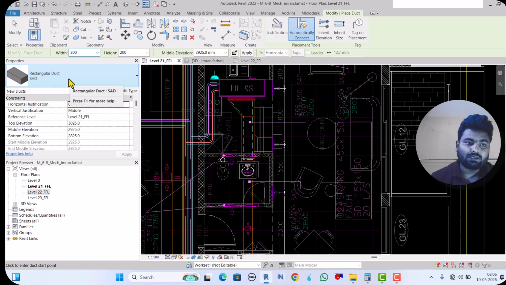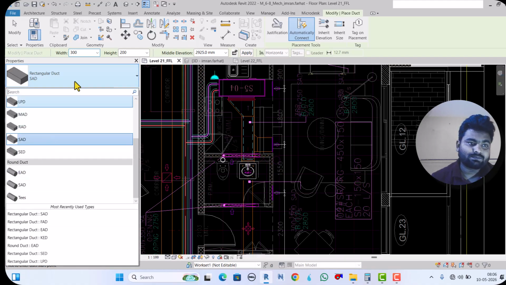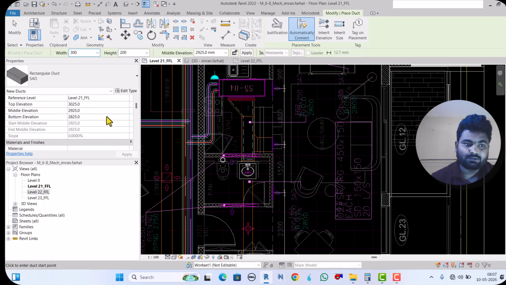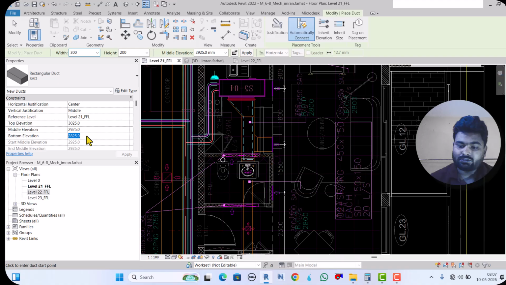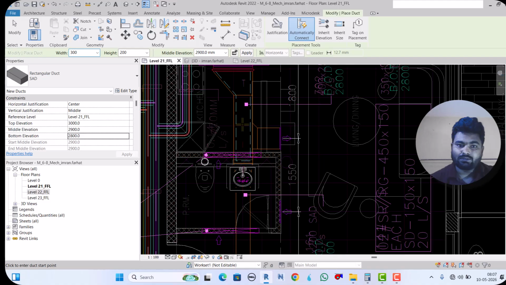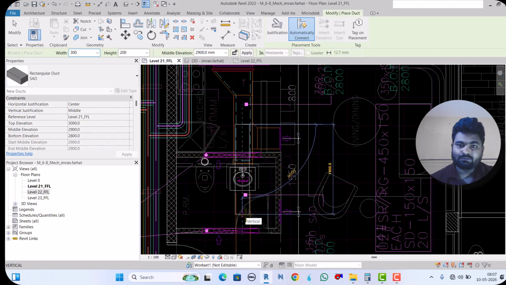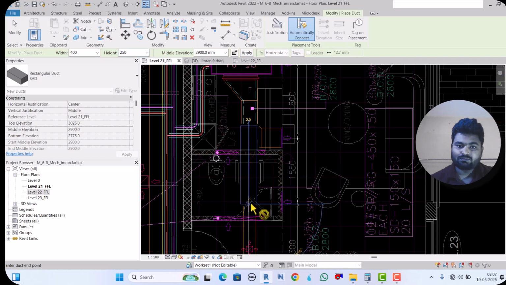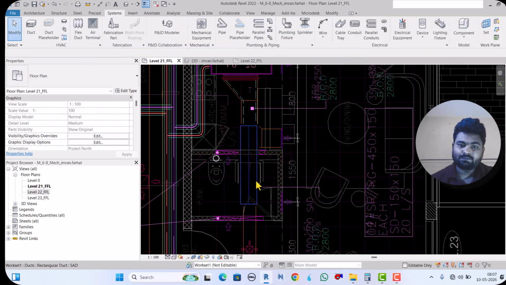So here is the supply air duct, and here is a long duct. Okay, and here the system type is supply air duct. The bottom elevation is 2800, and we will start the modeling. The size is 400 by 250, then 400 by 250. Done.